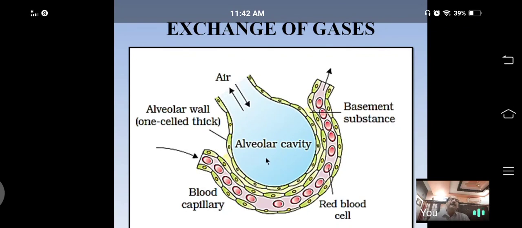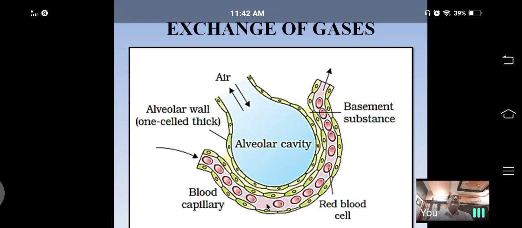At the same time, the oxygen molecules, whose concentration is high in the cavity of the alveoli, start to move from their higher concentration in the air to a lower concentration in the blood of the capillaries. It takes place by simple diffusion, means movement of molecules from a region of higher concentration to a